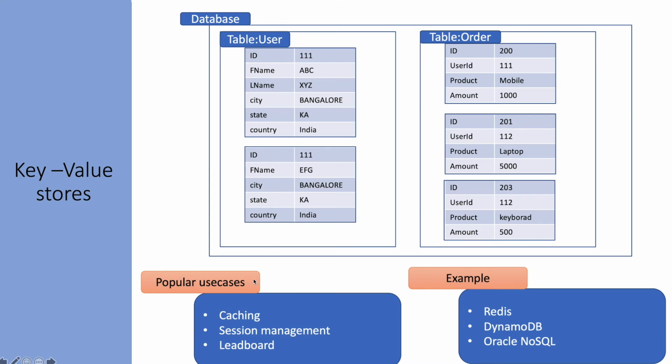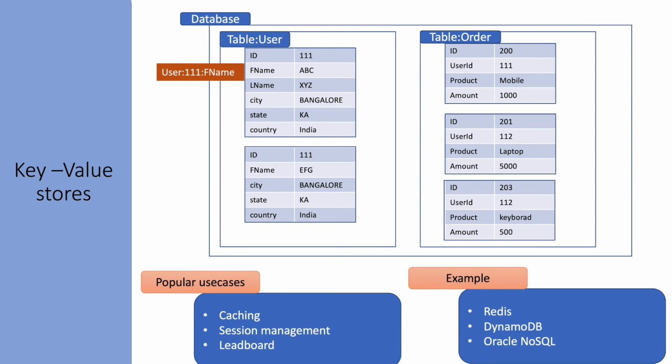Now let's talk about the popular use cases, where the key value store kind of database fits well and where it is popularly used. So caching, session management, and leaderboards where we have numbering. Let's say some event is going on and we want to show the second, third, fourth place. In that scenario, it will go well. Examples of key value store databases are Redis, DynamoDB, and Oracle NoSQL.